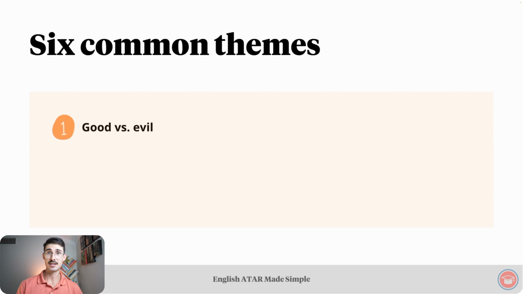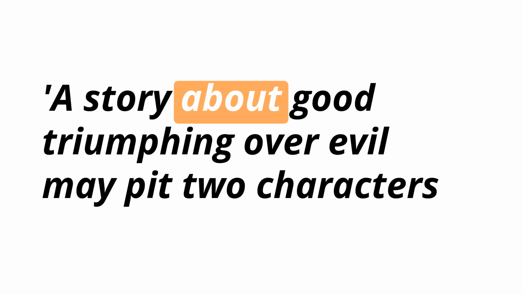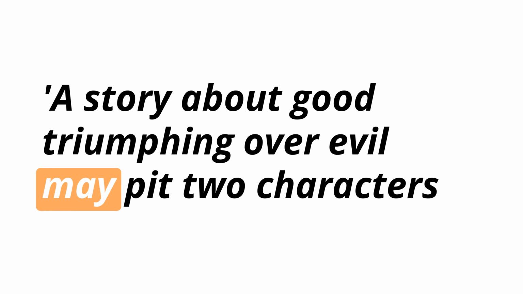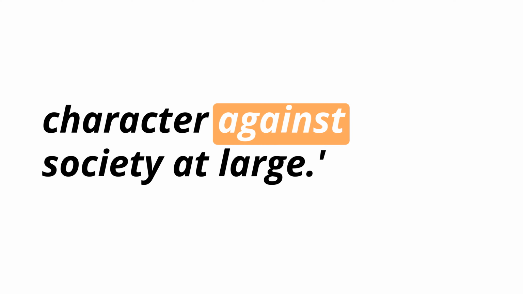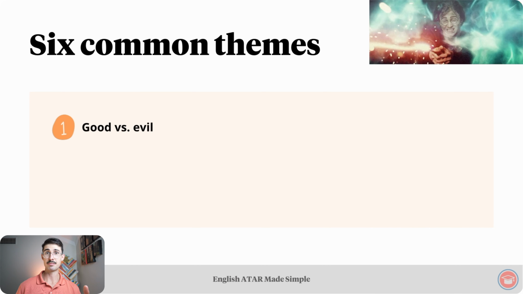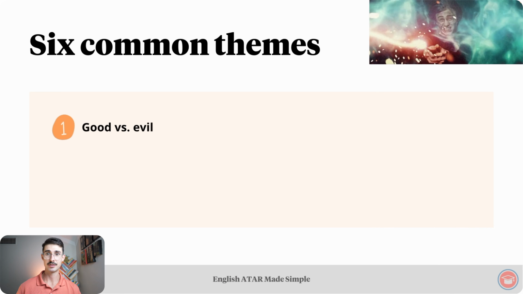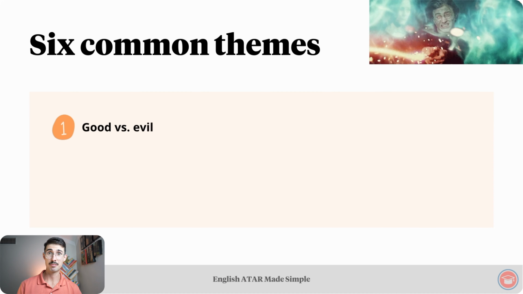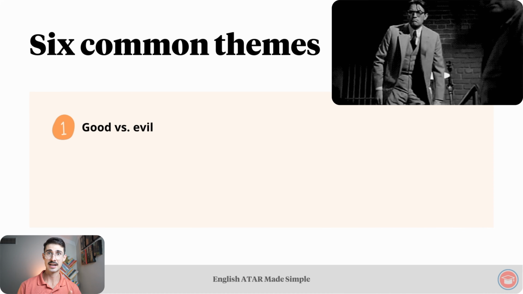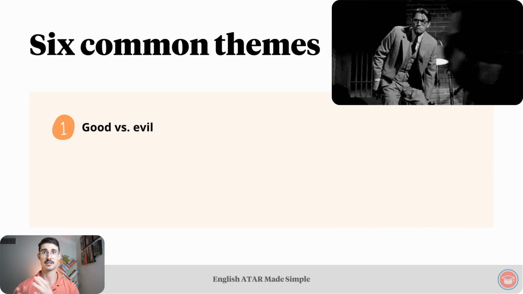That MasterClass article describes this theme as follows. A story about good triumphing over evil may pit two characters directly against each other, or a main character against society at large. An example of two characters being pitted against each other: we have Harry Potter versus Voldemort. I said his name. Another example is To Kill a Mockingbird. In that book, we have Atticus Finch, the protagonist, who is pitted against society.